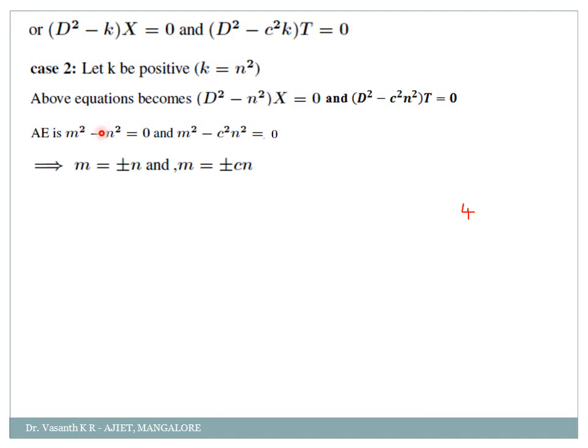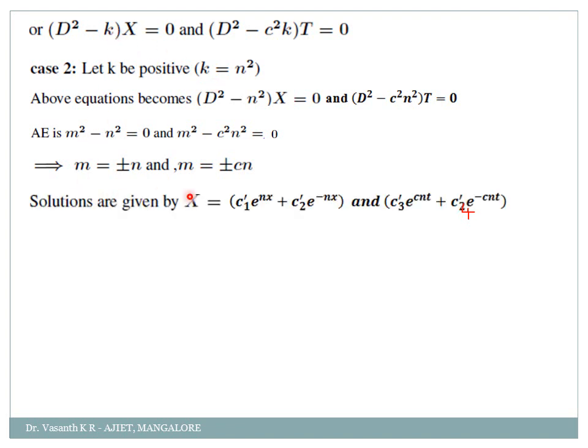So here when I take minus n square to the other side, it will become plus n square. So m is equal to plus or minus n, and similarly here m is equal to plus or minus cn, correct? Is it okay? I hope you can solve this easily. So what will be the solution then? In the first case, x is equal to, what will I get? Plus or minus n, both are real numbers only.